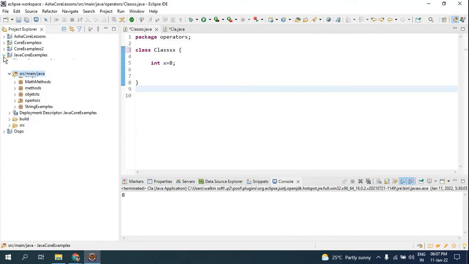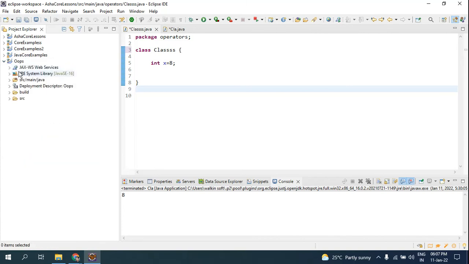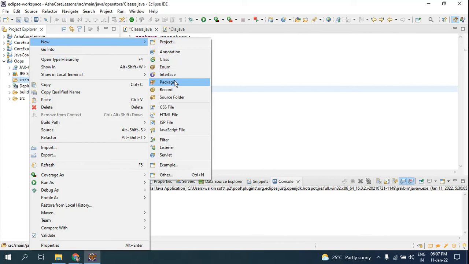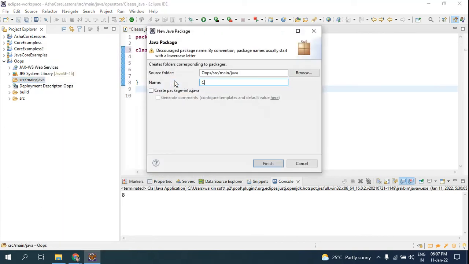So I have created a new project here in the src. I'll create a new package here. This is a package for classes and objects.